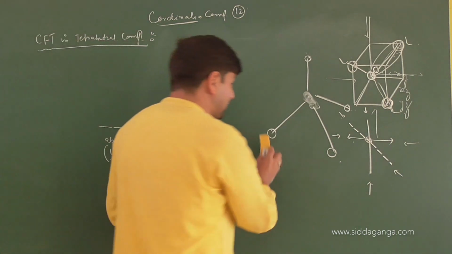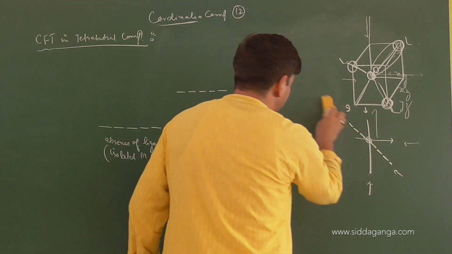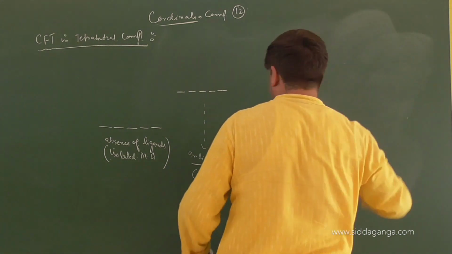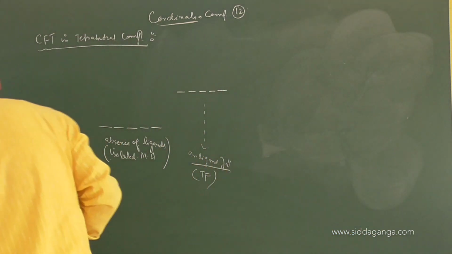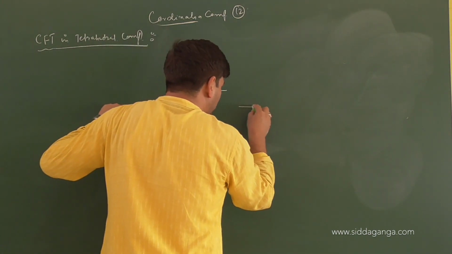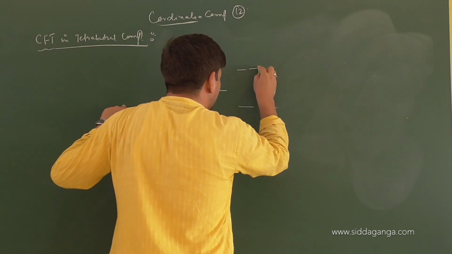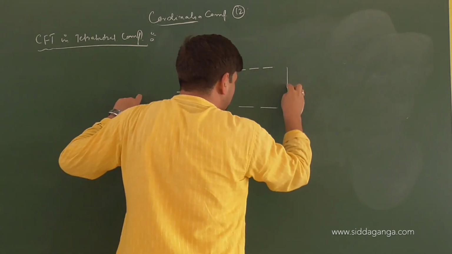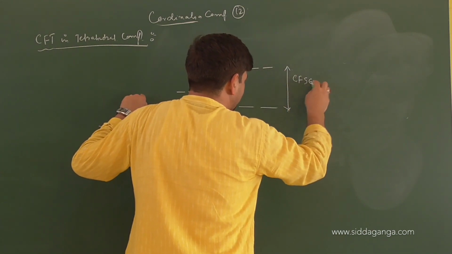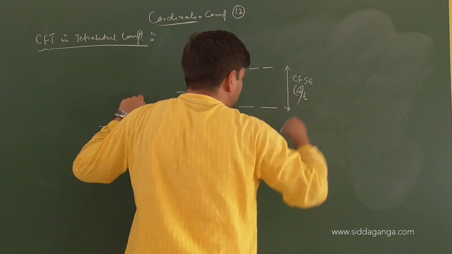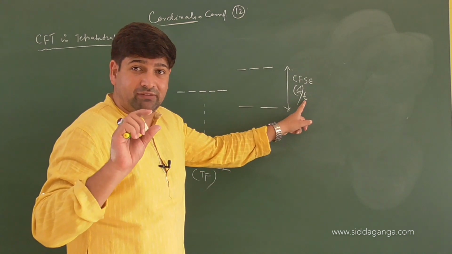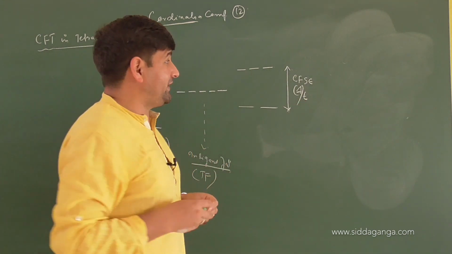And the important thing to understand here is that the crystal field splitting energy, which will be available in the present case, will not be the same as that of the octahedral field, because now here you will have 2 down and 3 up. But keep it in mind, the energy difference between the 2, which is called the crystal field splitting energy, we will call delta T. Crystal field splitting energy in which field? Tetrahedral field. Because only how many ligands have come? Only 4.